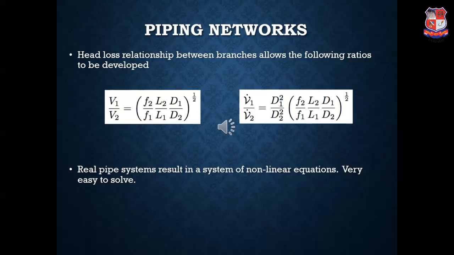As we saw, the head losses are the same in both the pipes because the pressure drop remains constant, that is, delta P will be the same in all the branches. Hence, we can develop a relationship between velocities in both the pipes as shown here. That is, the ratio of V1 and V2 is equal to the square root of f2 L2 D1 divided by f1 L1 D2. These real pipe systems always result in a system of nonlinear equations, and these equations are very easy to solve if you know some values, and you can directly get the unknown variables.